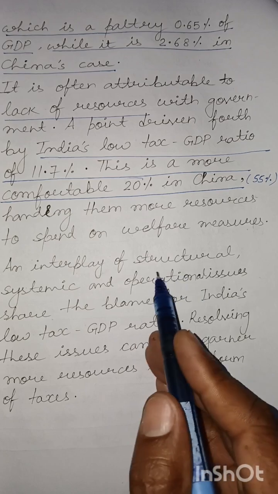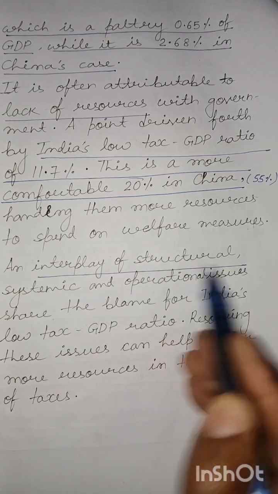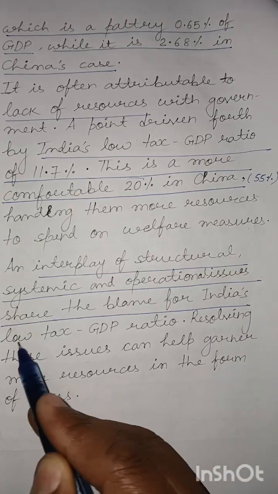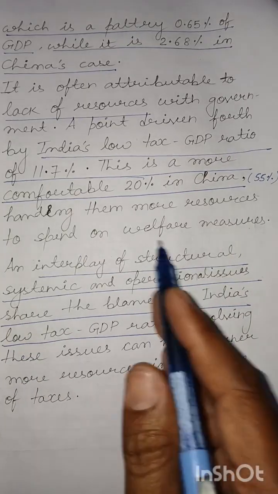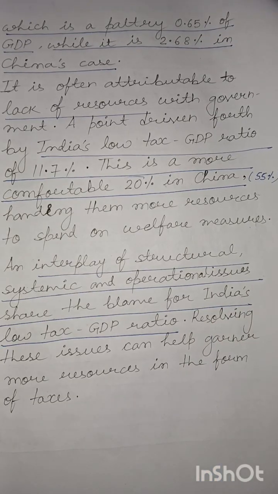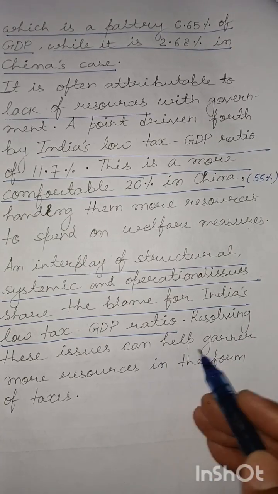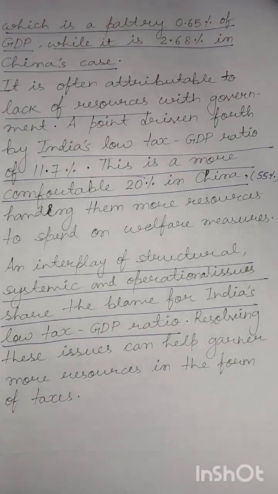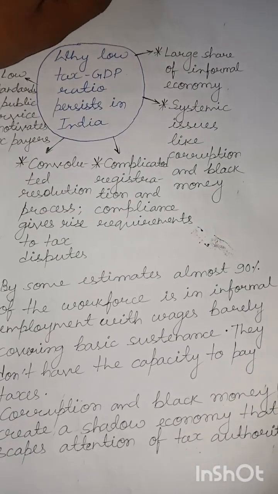An interplay of structural, systemic, and operational issues shares the blame for India's low tax-GDP ratio. Some of the issues are systemic, that is, more structural in nature, while the others are day-to-day or operational issues. Resolving these issues can help garner more resources in the form of taxes. This point is very intuitive: if we deal with these issues, we can lead to a greater tax-GDP ratio for India.